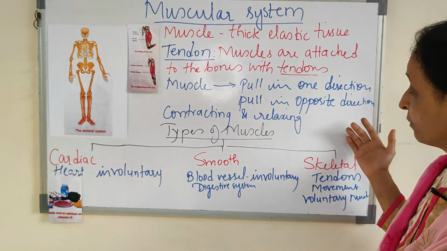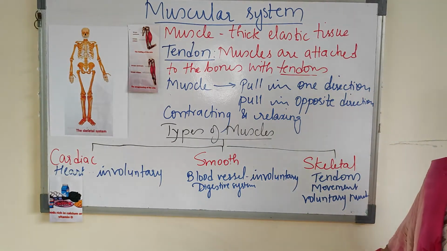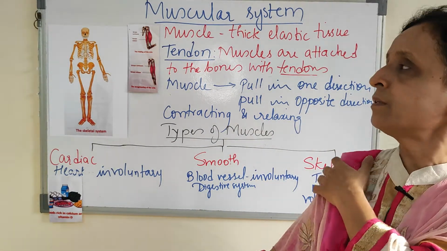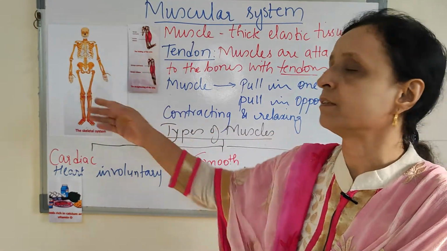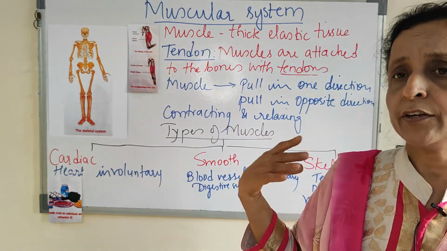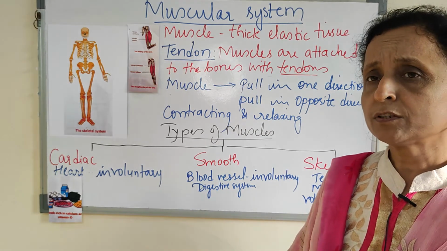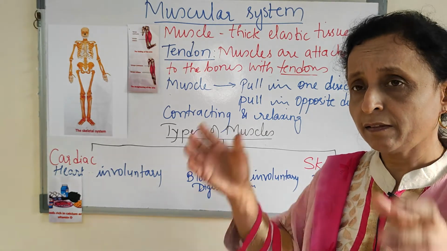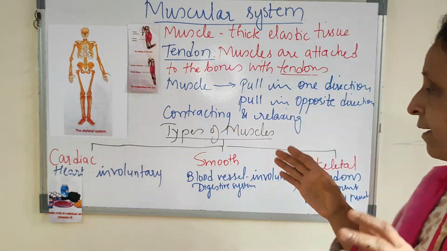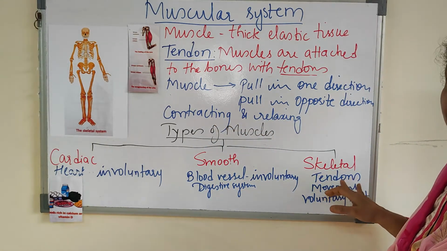What you can control is our skeletal muscles. Skeletal muscles means those which are attached to the skeleton. Skeleton, hand, humerus, tibia, fibula. All those muscles are attached by the tendon.